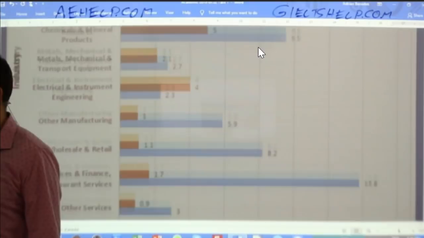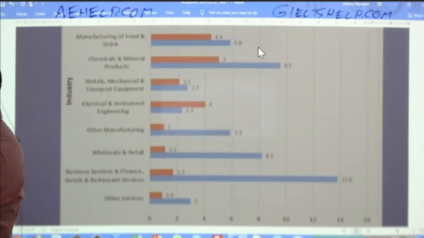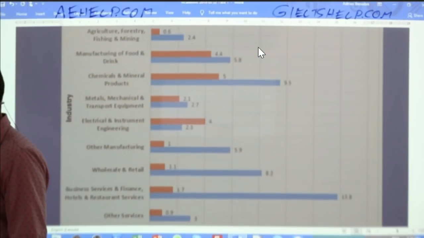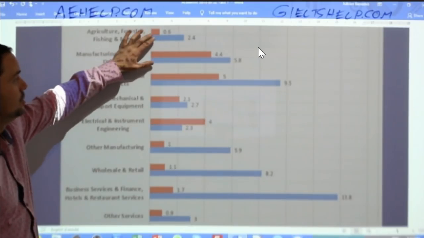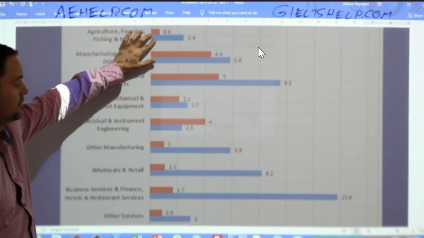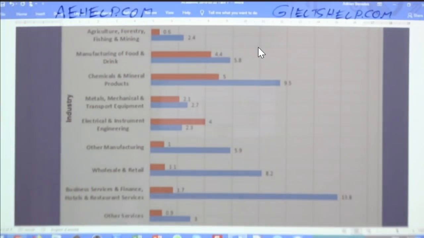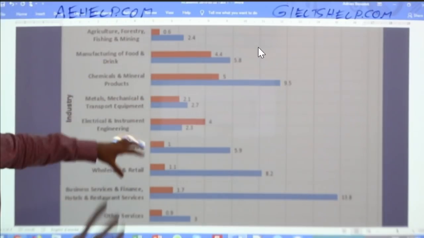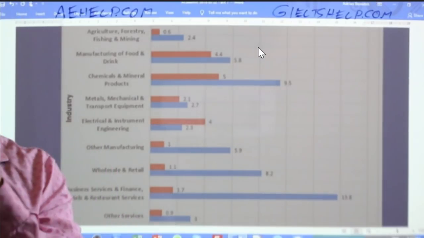Okay, sure. So let's take a look at the graph one more time. Okay, I'm going to kind of zoom in here. We don't need to see the details. We just need to see the bars right now. So again, the orange bars are UK, blue bars are the rest of the world. What should I do for comparing UK to the rest of the world as far as exports? So don't worry about the names of industries yet. What should I look at? What's the most obvious at first glance?